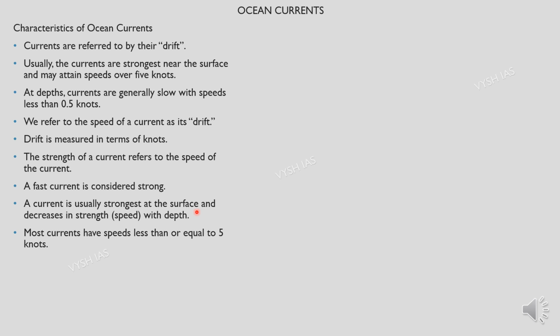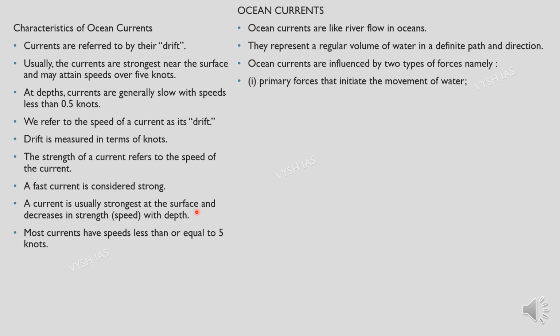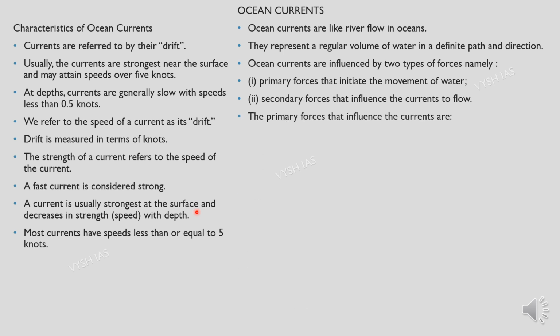Then we'll see about ocean currents. So ocean currents are like river flow in oceans. They represent a regular volume of water in a definite path and direction. It will keep moving in the same direction. So ocean currents are influenced by two types of forces: the primary forces that initiate the water movement, and then the secondary forces that influence the currents to flow.